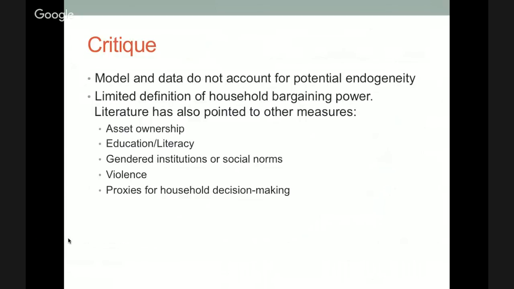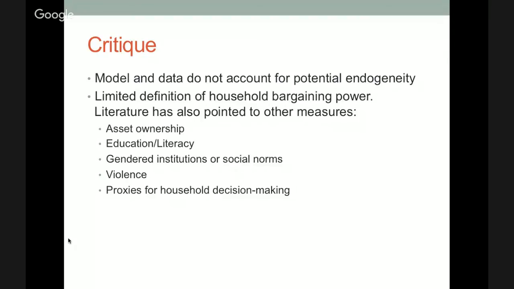Some critiques of Anderson and Baland is that their model and the data do not in particular account for potential endogeneity. There is a lot of literature in particular around how financial inclusion influences and increases women's empowerment. So looking at the reverse relationship. And so the authors don't particularly take that into account and how the opposite relationship could also be true between women's empowerment and bargaining power and financial inclusion.